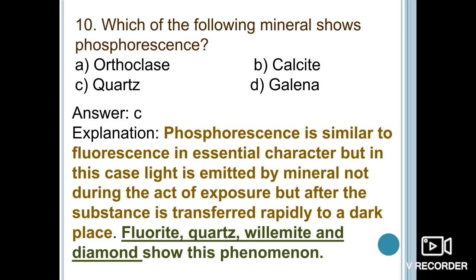Phosphorescence is similar to fluorescence in essential character, but in this case light is emitted by the mineral not during the act of exposure but after the substance is transferred rapidly to a dark place. Fluorite, quartz, willemite and diamond also show this phenomenon of phosphorescence. So option C is the right answer.